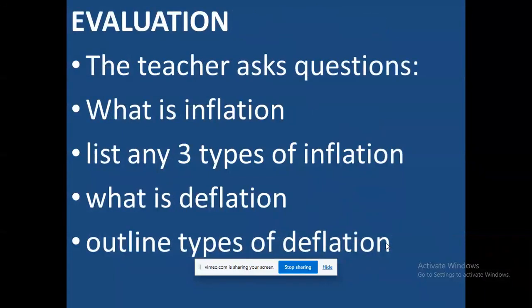I hope you get that, students. Okay, if yes, what is inflation? Oh, beautiful. Can you mention any three types of inflation? Oh, beautiful. Then what is deflation? Good. Can you mention types of deflation? Oh, beautiful. That is a nice one.